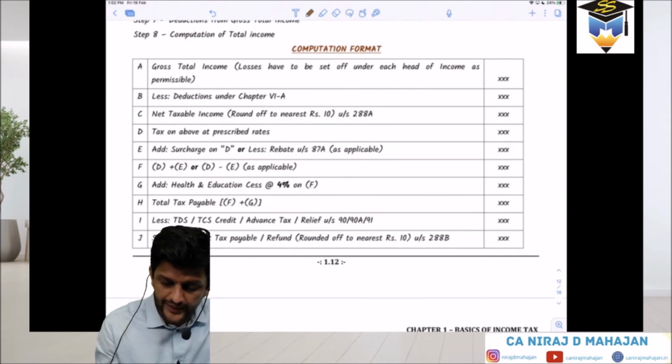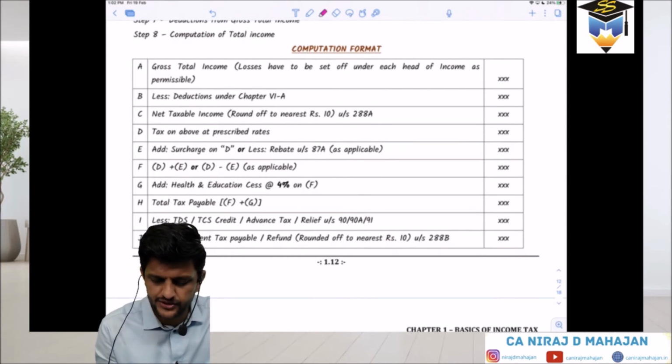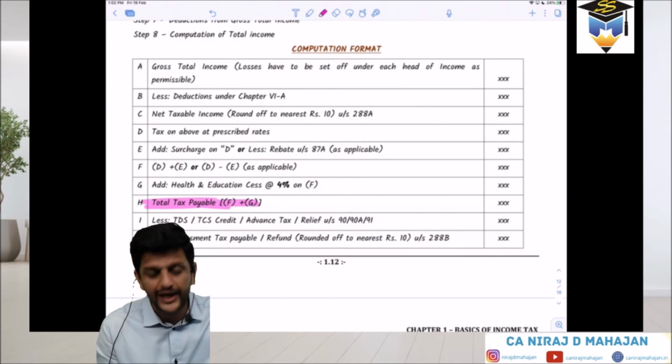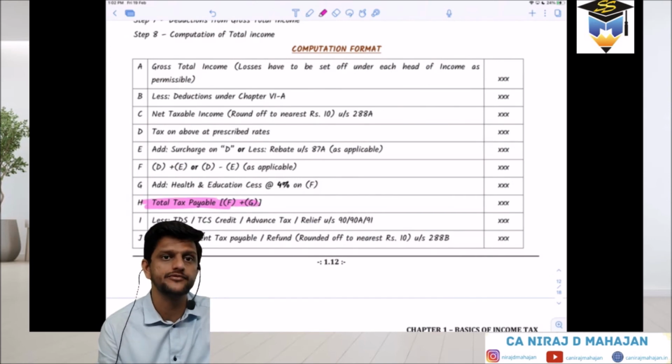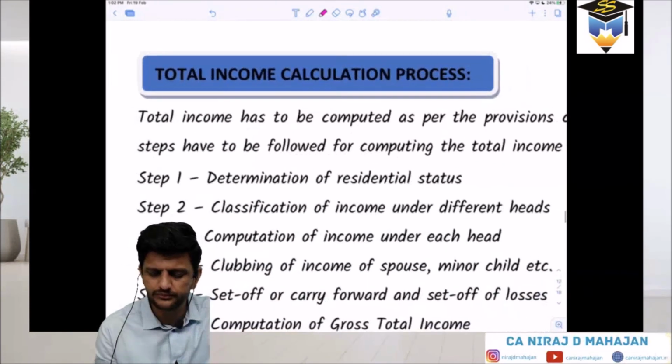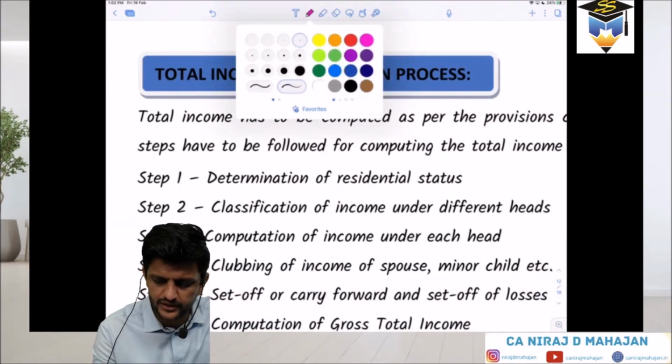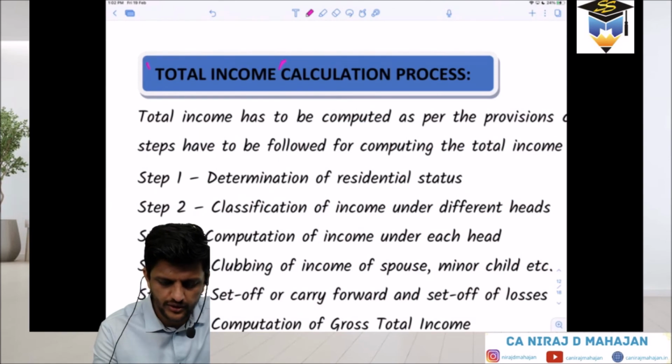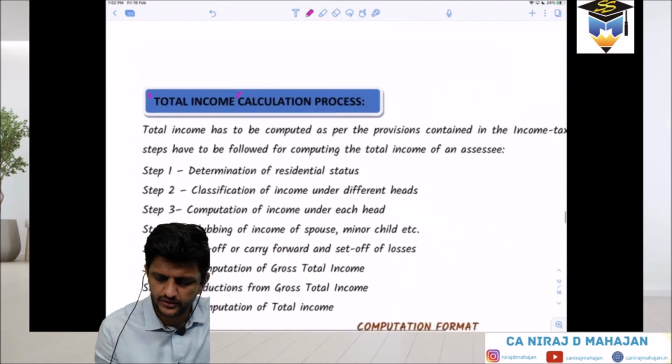To calculate the tax liability, what all steps do we have to follow? Check over here: total income computation process. Are you understanding till here? Tax is on total income. How do you compute it? Check.